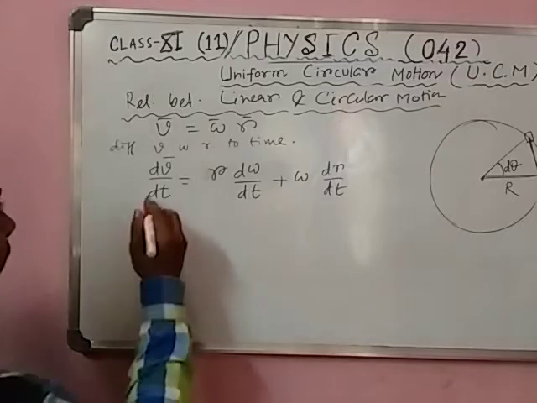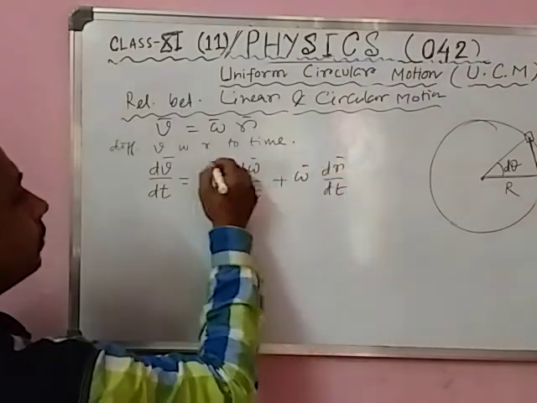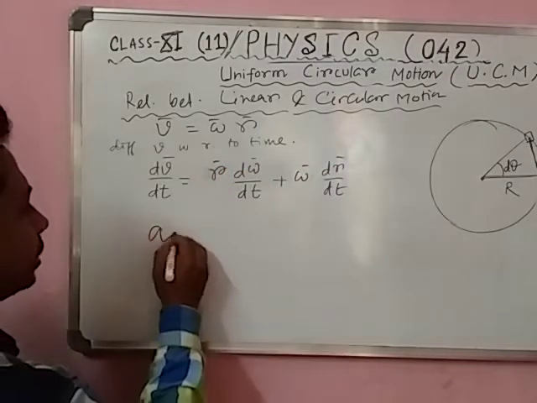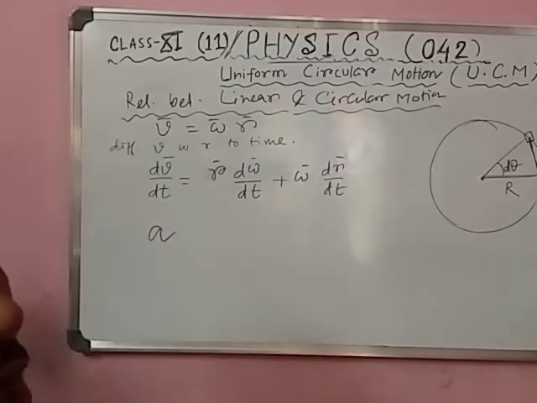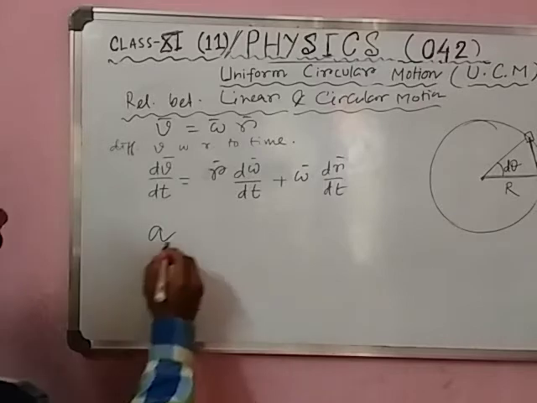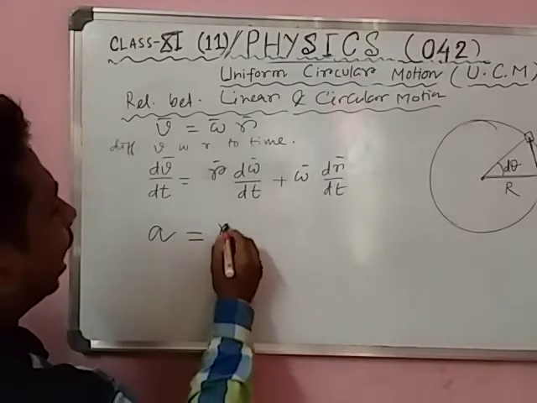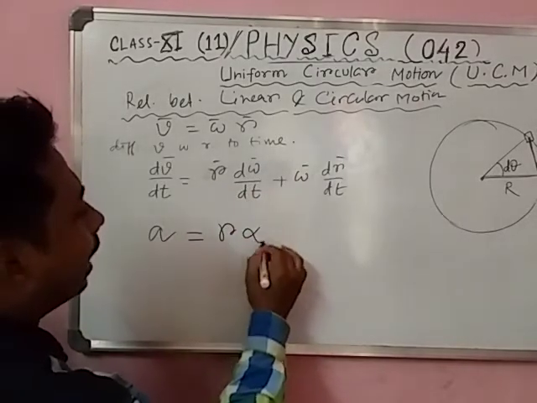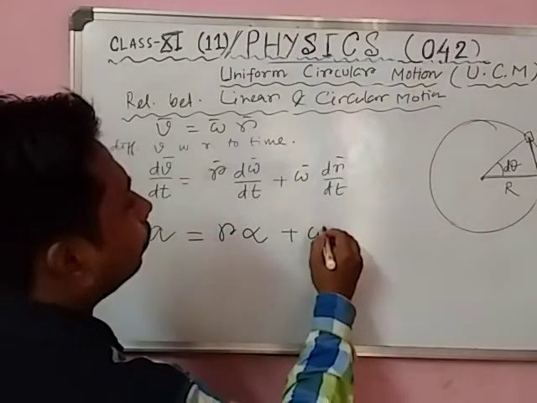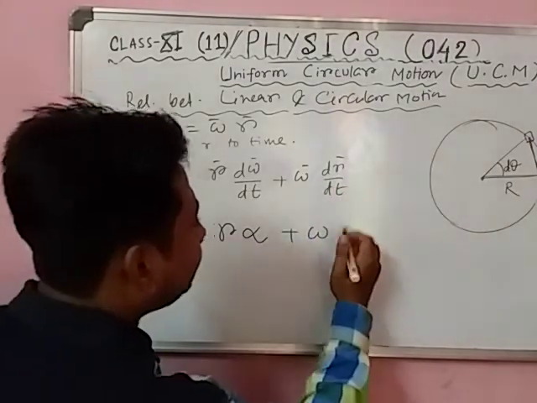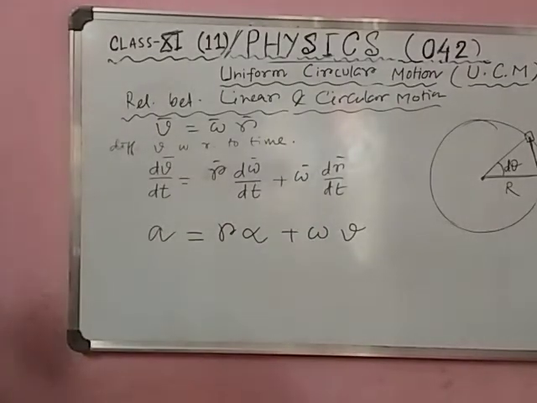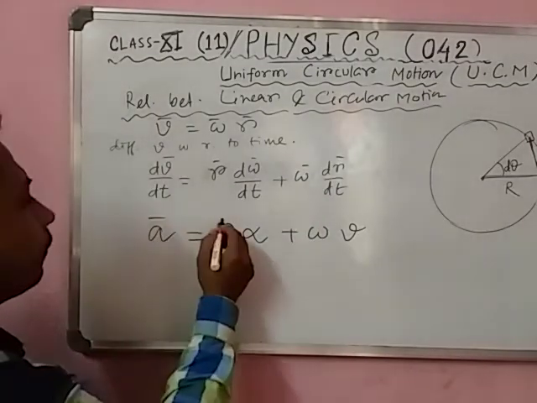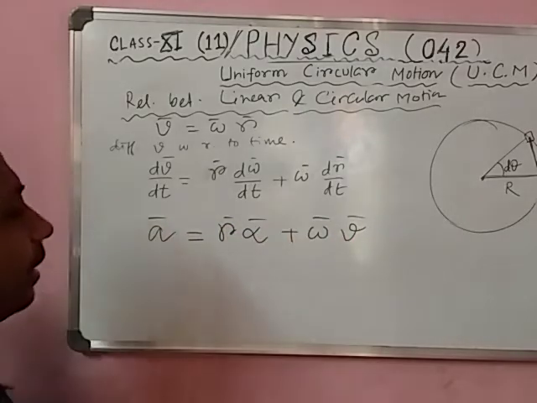Now you tell me, dv by dt, everything in vector form, means acceleration, and this is called linear acceleration. It is equal to r d omega by dt, which means alpha, plus omega dr by dt, which means velocity. So here we get two terms of acceleration.